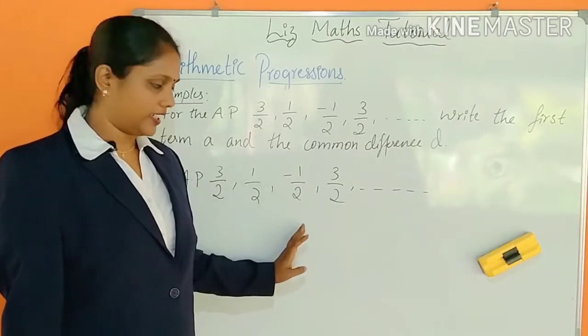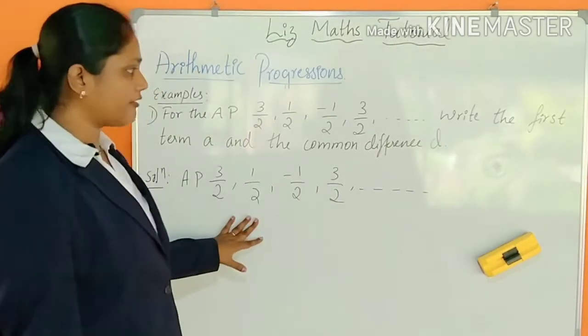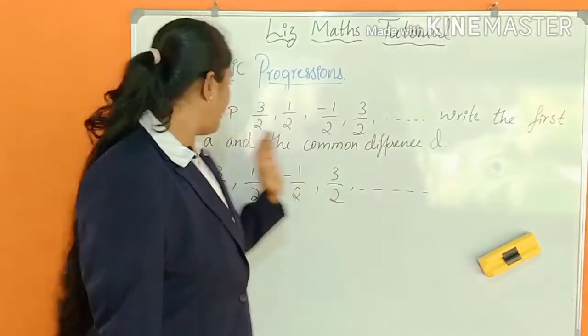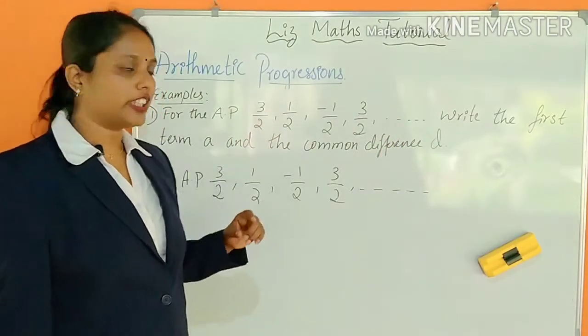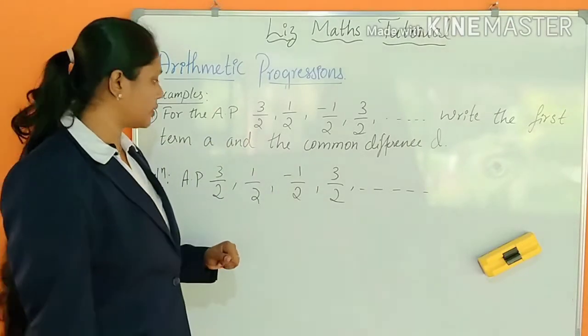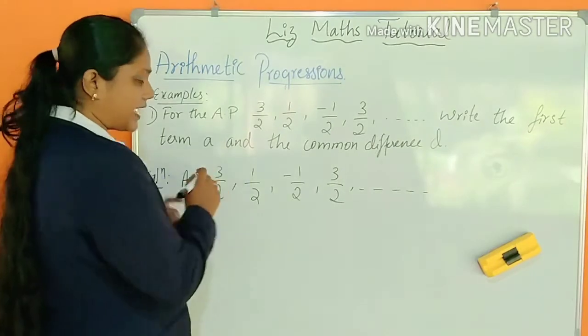It is an infinite AP because till where it is is not given. So this is an infinite AP. So for the AP, write the first term A and the common difference D. You have to find out the first term A and the common difference D. Which is the first term which is given? That is the first term.